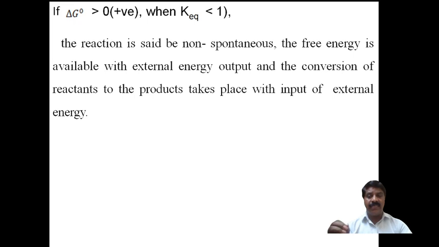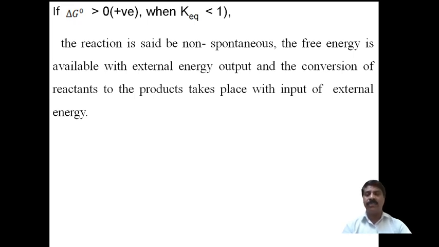For the reaction to proceed, it requires external energy. External assistance is required to convert that reactant into product, and therefore this reaction is called non-spontaneous. Non-spontaneous means a reaction which proceeds with the use of an aid, external help. And those reactions which take place on their own without any external help are called spontaneous reactions.